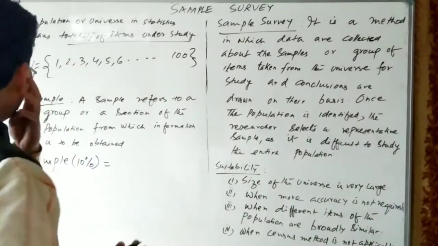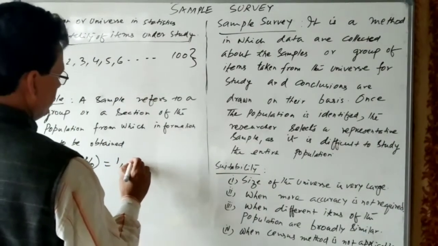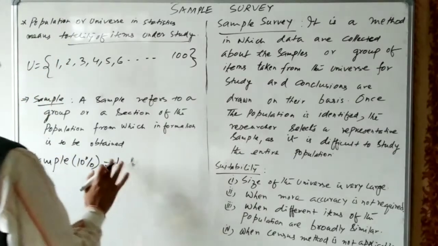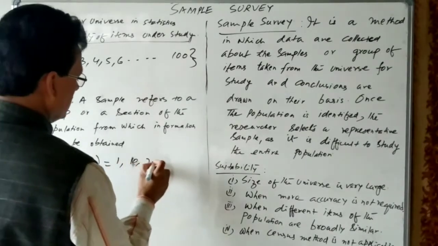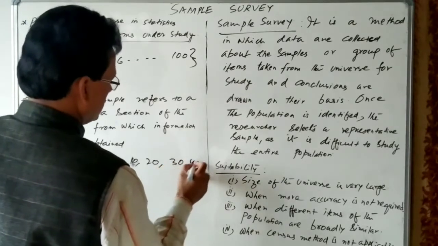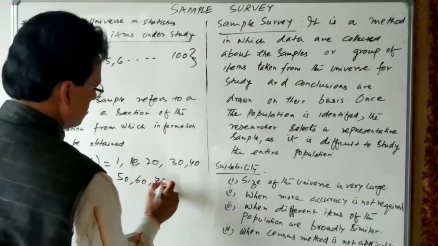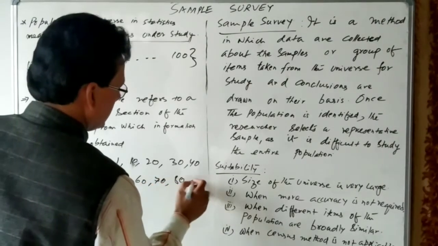So here what can we do? We can select the first family, then the 10th family, then the 20th family, 30th, 40th, 50th, 60th, 70th, 80th, and 90th family.